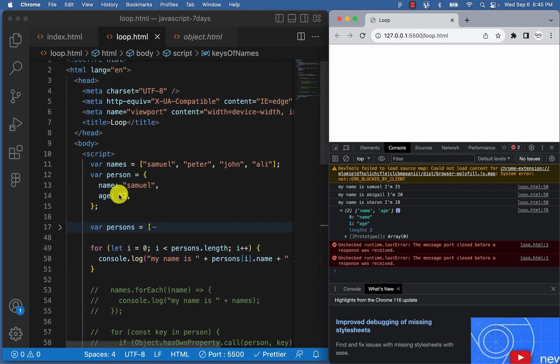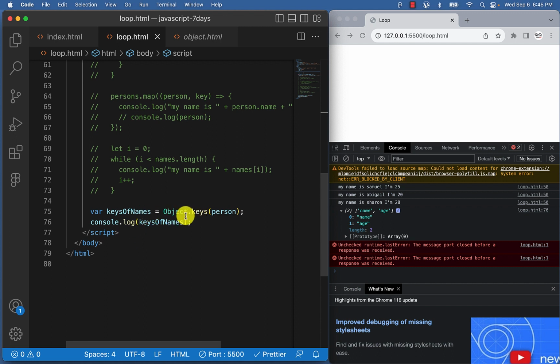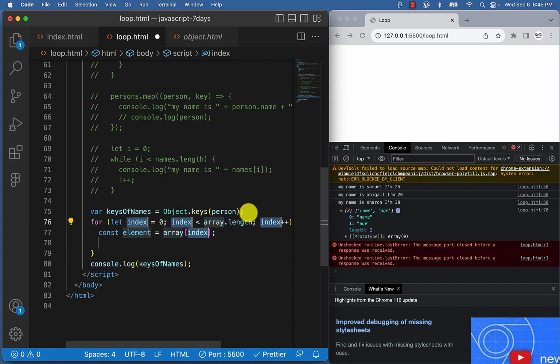So now this is how you loop through an object. For an object like this, not this other one, which is an array, but for an object on its own, the first thing you want to do is to get the keys. So we've now converted the keys into an array, and now we can loop through the array. So right now we can say something like for. Let's change it to i as usual, makes it shorter. Then this one will come over here. We are now looping through this particular array, name and age.